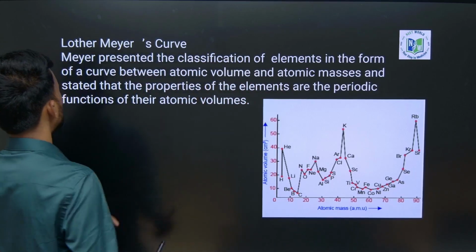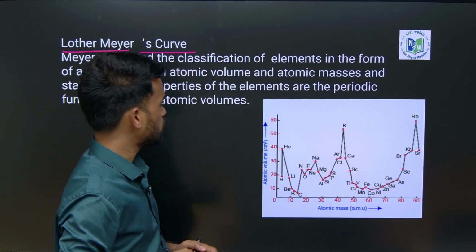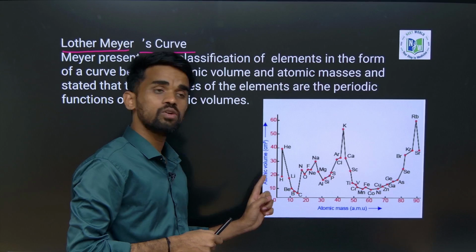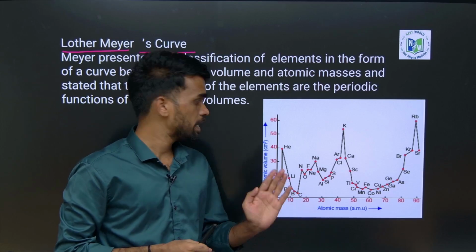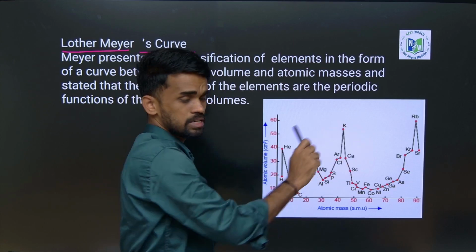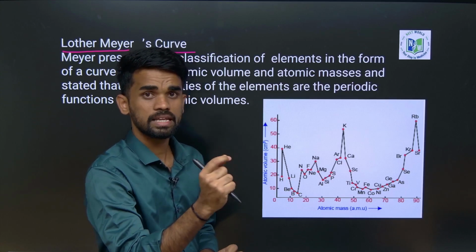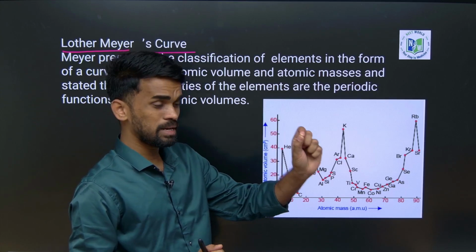Okay. So after this, we have the Lothar Meyer curve. What is this Lothar Meyer curve? He has taken atomic volume versus atomic mass. When he plotted the graph, he got a graph like this. He observed that those elements which have similar properties occupy similar positions.